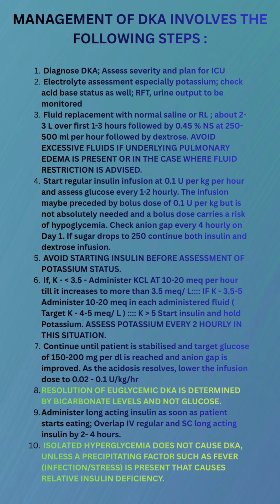Now continue this until the patient is stabilized and target glucose of 150 to 200 is reached. Anion gap has to be stabilized, and once the acidosis resolves, lower the infusion rate. Resolution of euglycemic decay, however, is determined by the bicarbonate levels. Now once the patient starts eating, start administering long-acting insulin and overlap it with the IV regimen. Always remember that insulin deficiency is important rather than isolated hyperglycemia to cause DKA.